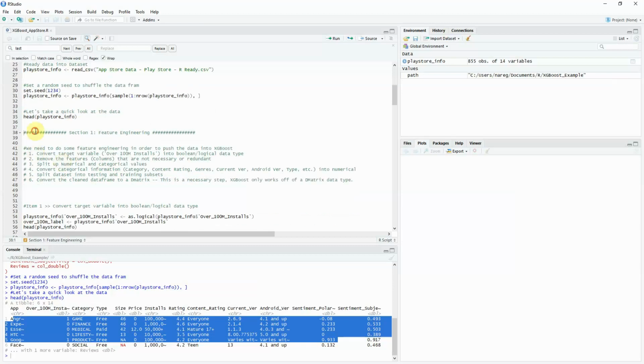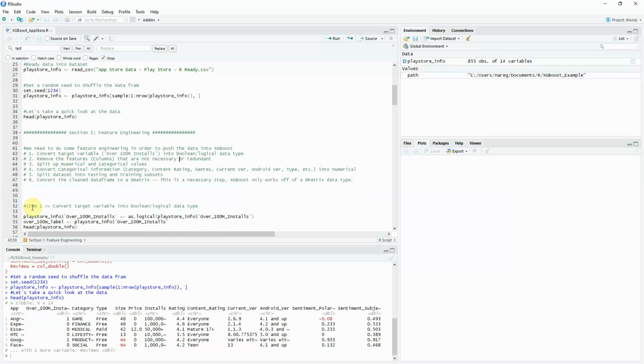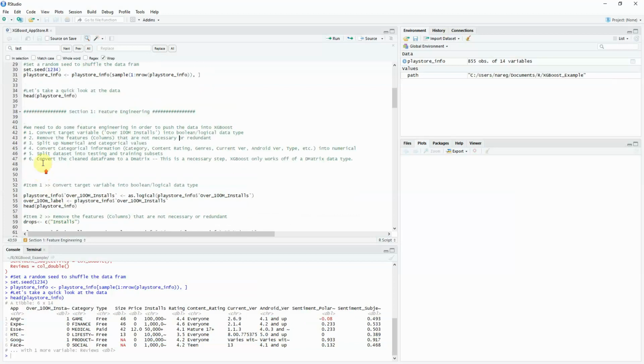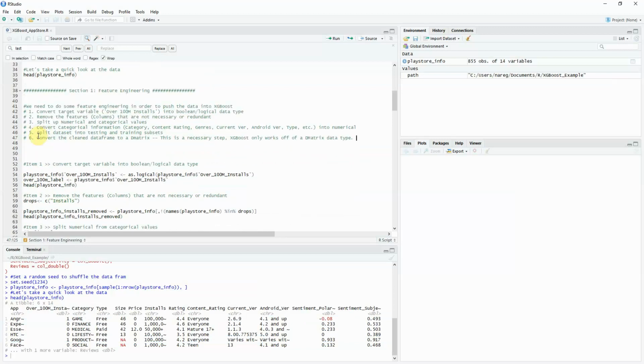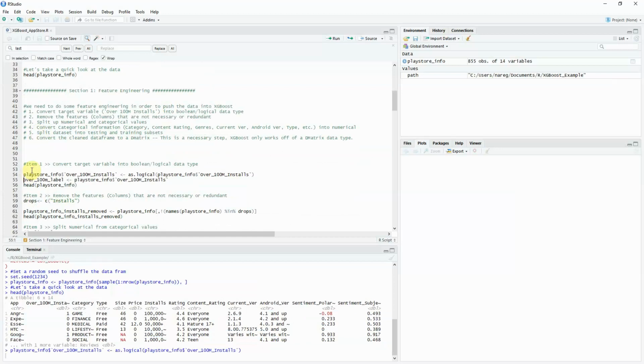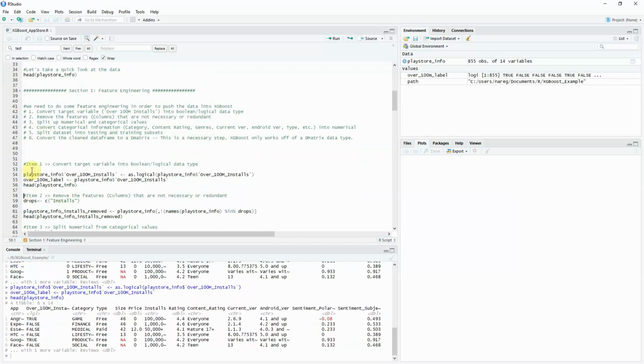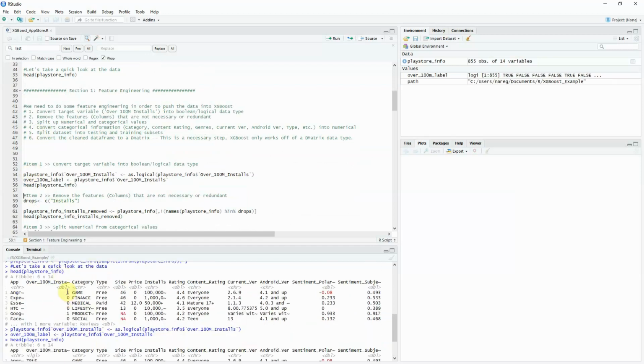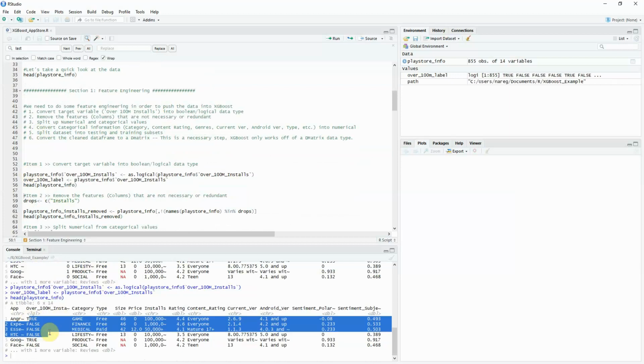And then the next step that actually happens is the feature engineering. So I'm actually not going to go over the steps, just for the sake of time, but I'm going to talk about what each one of these steps are and why we need to do it. So first, convert the target variable, over 100 million installs. XGBoost only knows how to do things with Boolean whenever it uses a label. It has to be true or false. It can't be 0 or 1, it cannot be a binary value. So we're going to go ahead and do that here. The only difference is you have 1s and 0s versus trues and falses, which is what XGBoost likes.